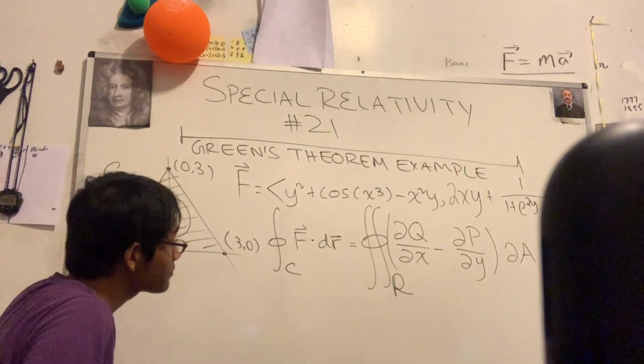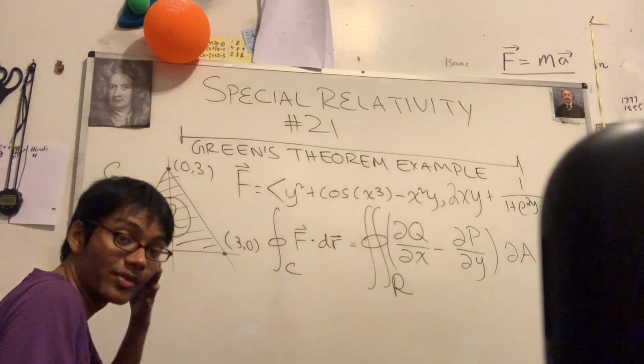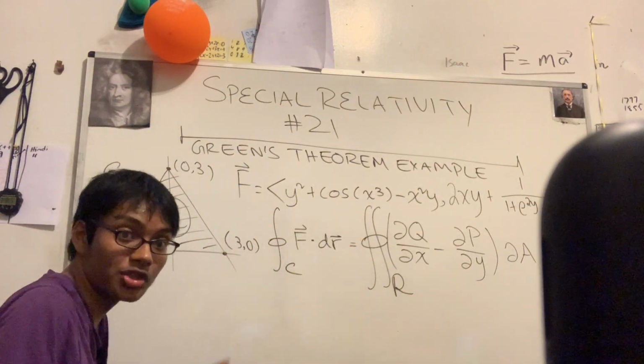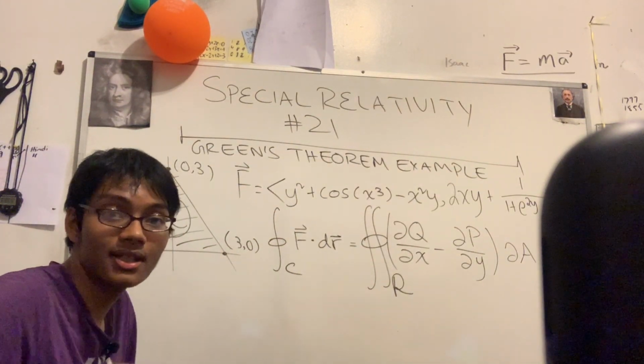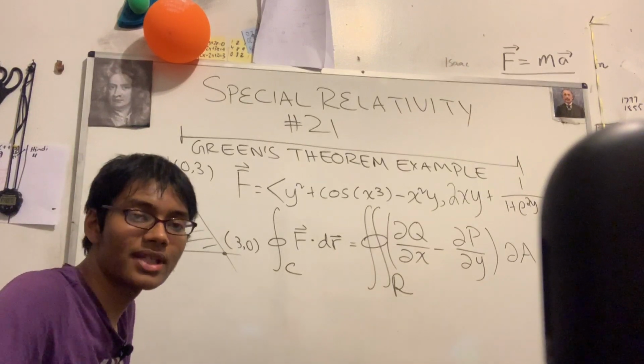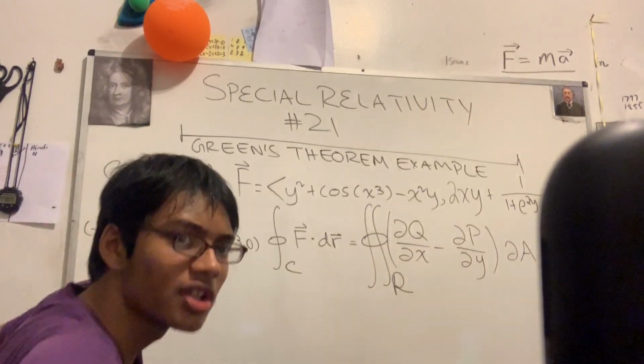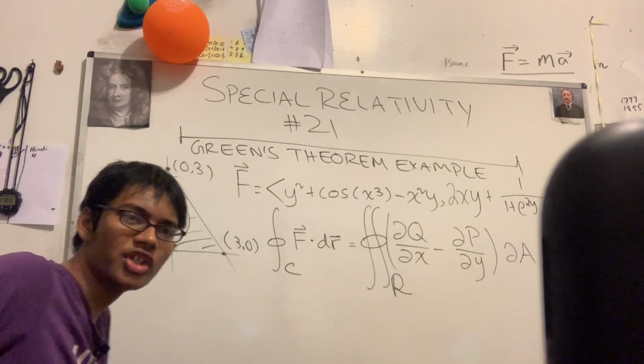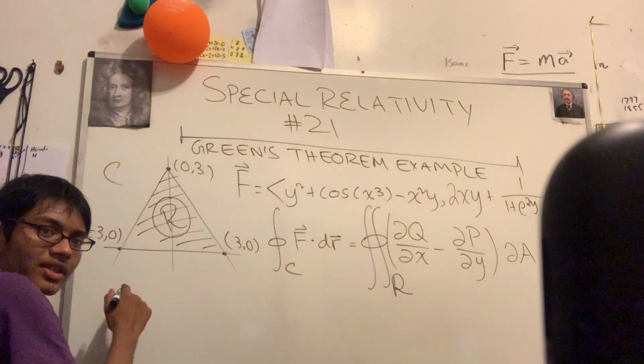I have to first and foremost find partial q partial x and partial p partial y. So let's go ahead and do that. Maybe I have to lower my screen for the people who are watching live, but it seems like we're good. Okay, so I'm going to find it over here.